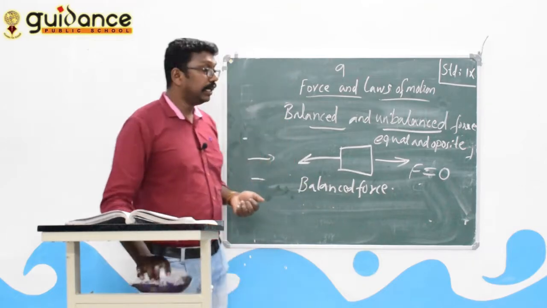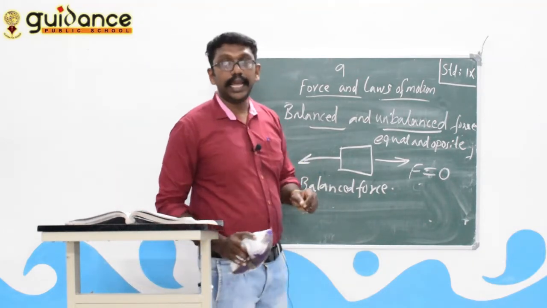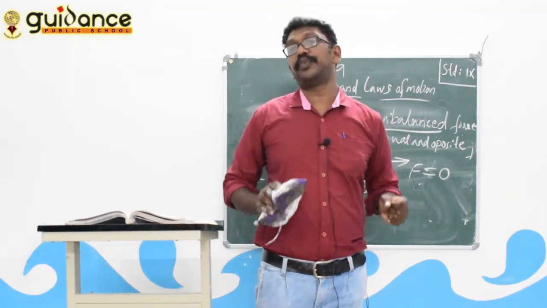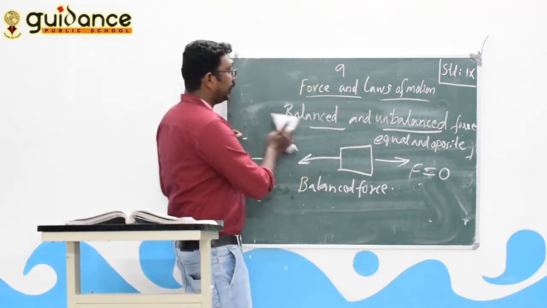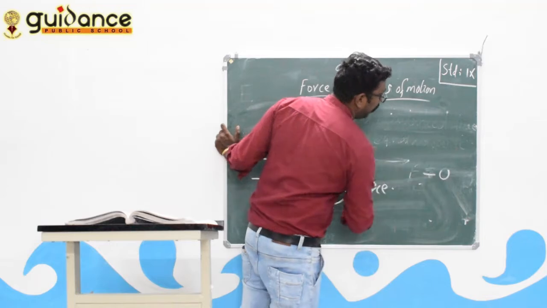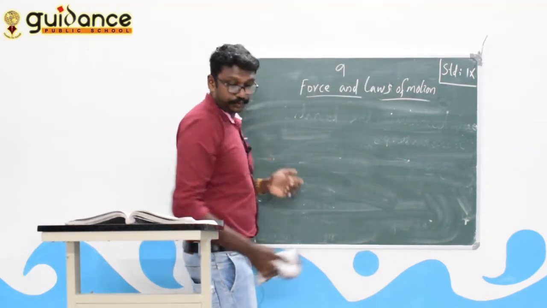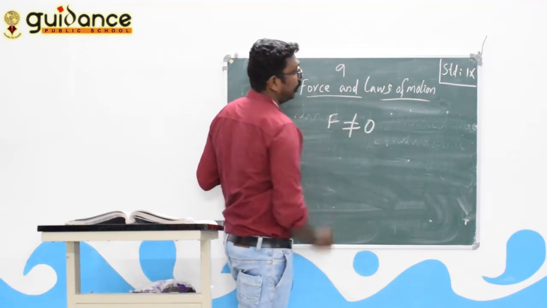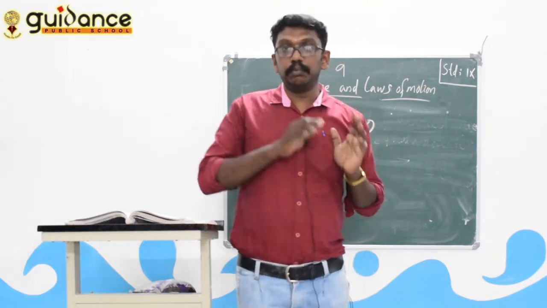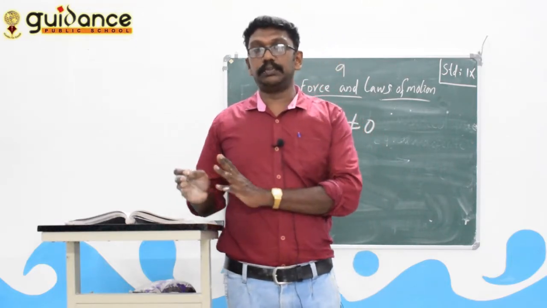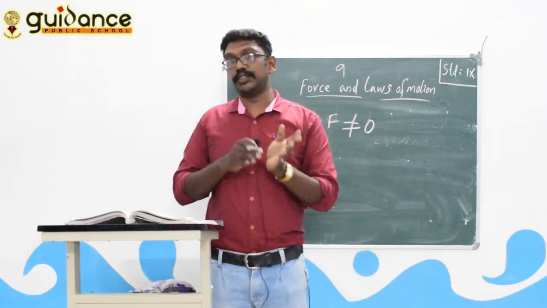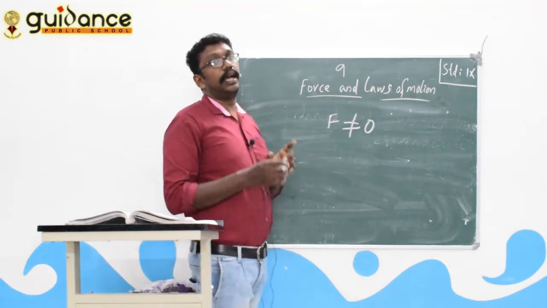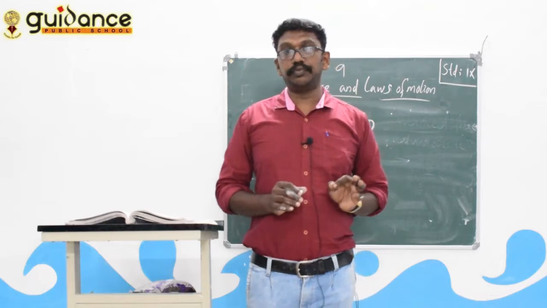So that is what is called the unbalanced force. So what we conclude: an unbalanced force is needed for motion. For an object to move, an applied unbalanced force is essential. Wherever there is an unbalanced force, that object moves. Unbalanced force means net force not equal to 0. F not equal to 0 is called unbalanced force. The object moves in the direction of the greater force, that direction in which the force applied is most.